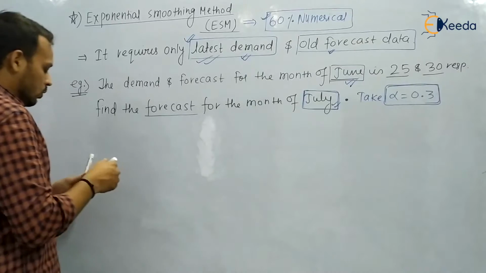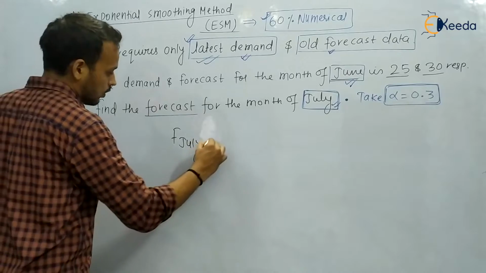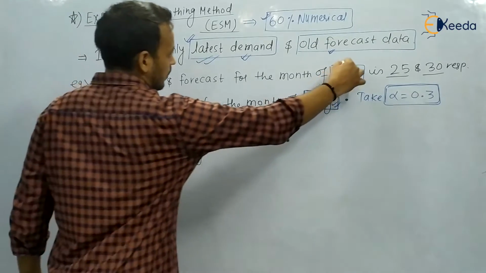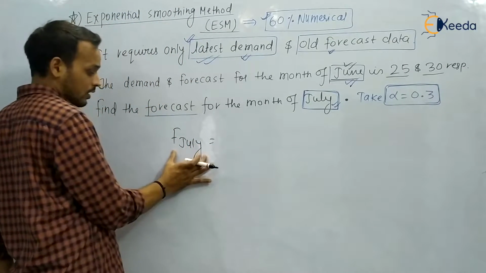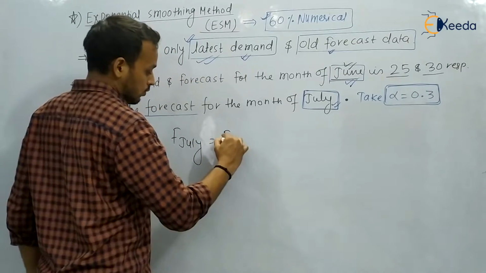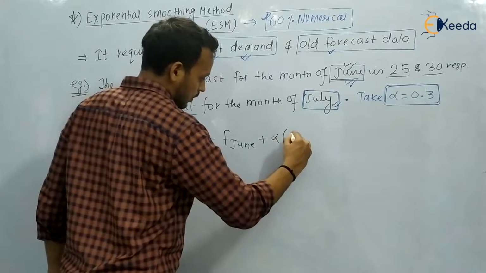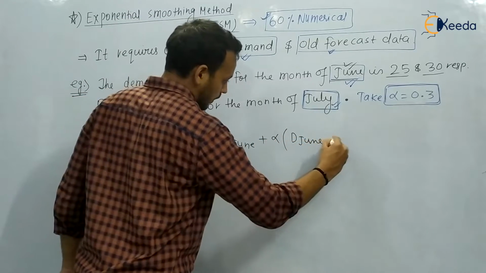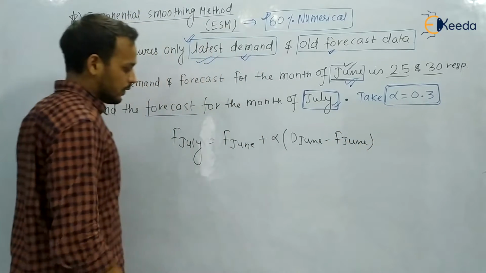If you want to find the forecast for the month of July, you have to consider the previous records of June. So the forecast for July equals the forecast for June plus alpha into (demand of June minus forecast of June). It is very simple.